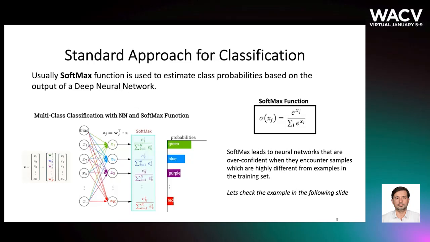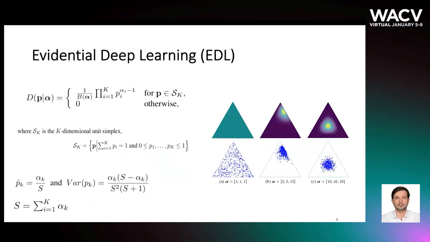In standard neural networks, we usually use the softmax function to predict a categorical distribution. However, this leads to overconfident wrong predictions. To address this, evidential deep learning was previously proposed, where the network predicts a Dirichlet distribution instead of directly predicting a categorical distribution. A Dirichlet distribution is the prior of the categorical distribution, so we can easily use it to model the uncertainty of the categorical distribution.